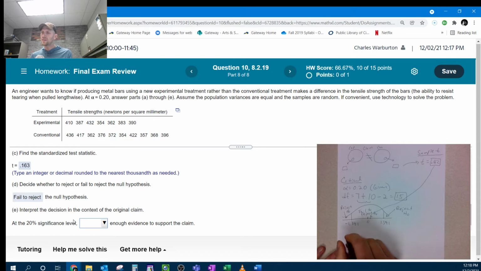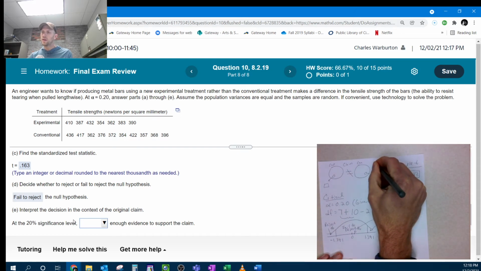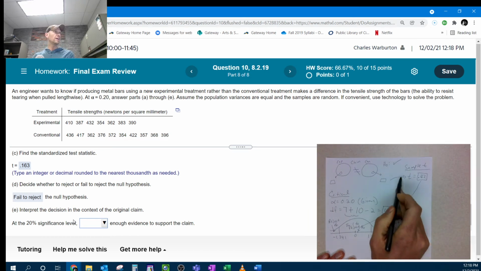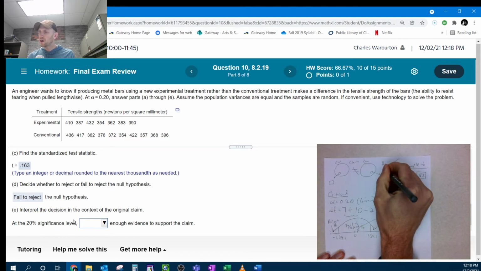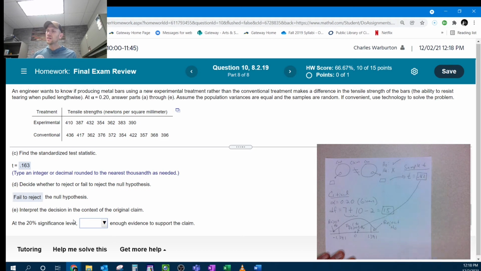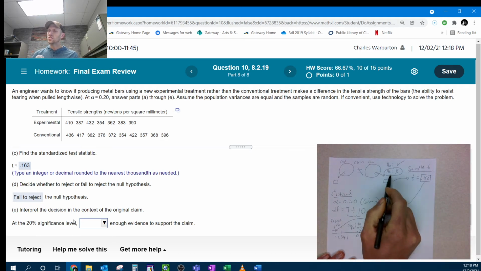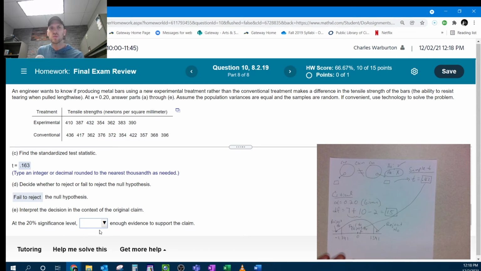Well, the null hypothesis failed to reject. The alternative hypothesis then gets the X, and the claim was the alternative. So anytime we have an alternative hypothesis for our claim, we're going to use words like support or don't support. So in this case, there is not enough evidence to support the claim.